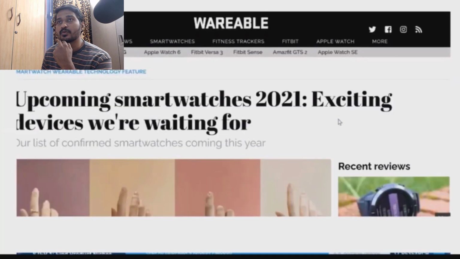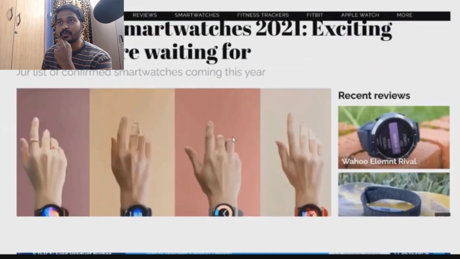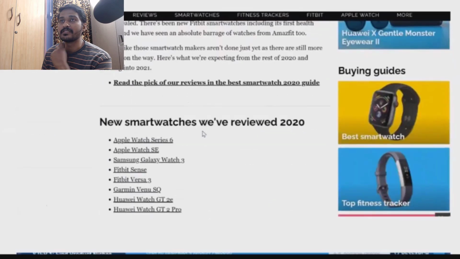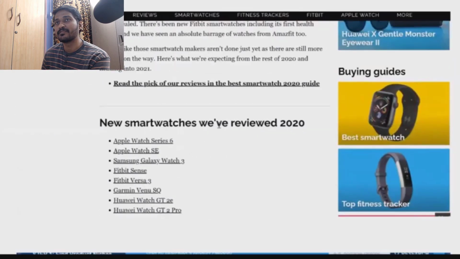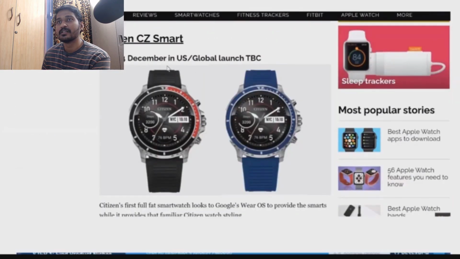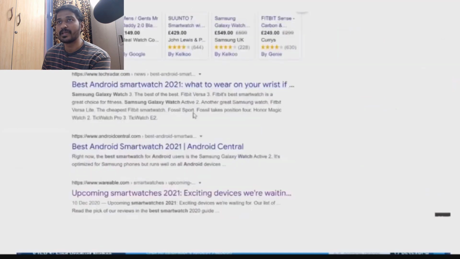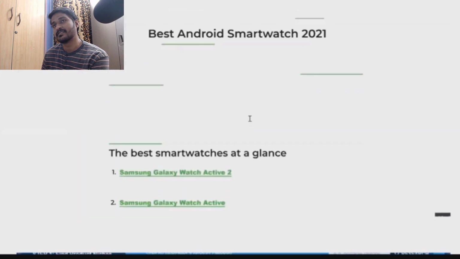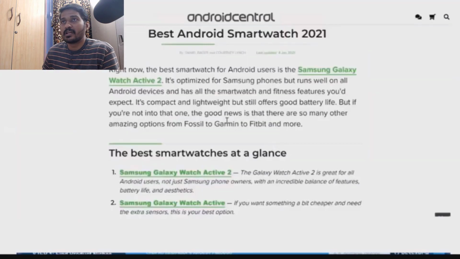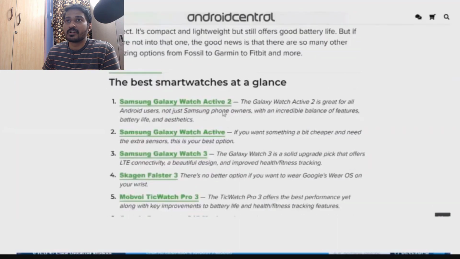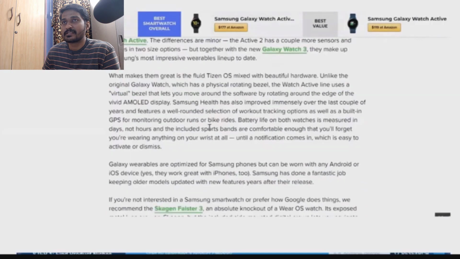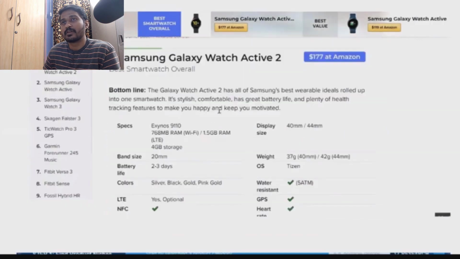I just go to that particular result. If I scroll down on this page, it provides some of the information for that keyword. See here that Citizen C smartwatch is there and Xiaomi Mi watch is there. And if I go into this result, this is the best Android smartwatch 2021, right? So these are all the best smartwatches at a glance. There are 6 watches they have provided, and they provided some more information.